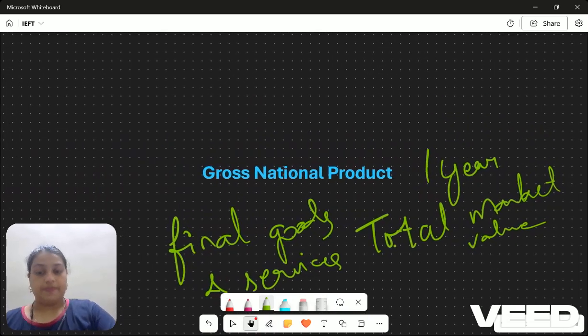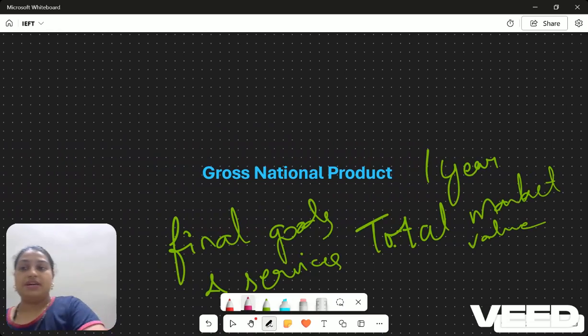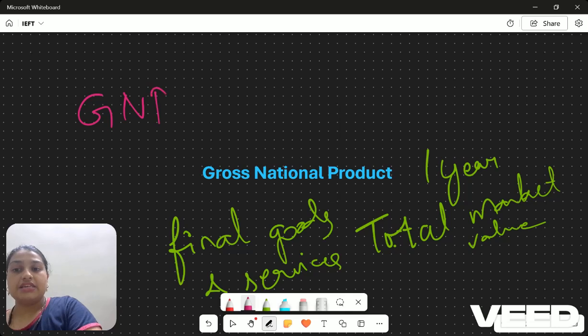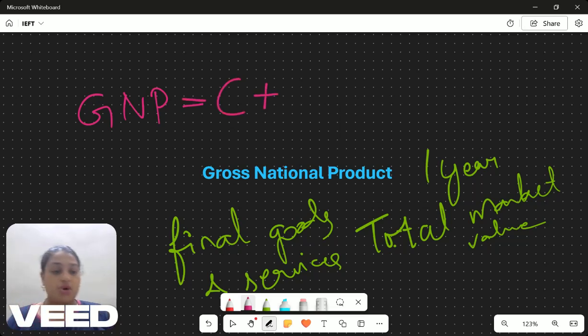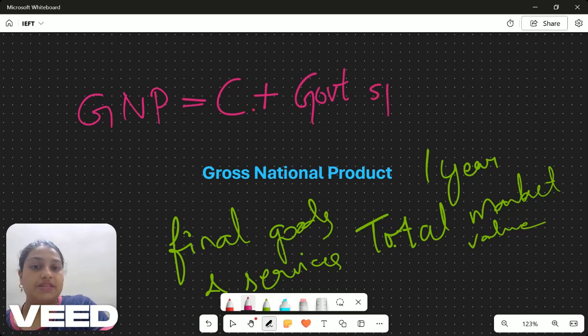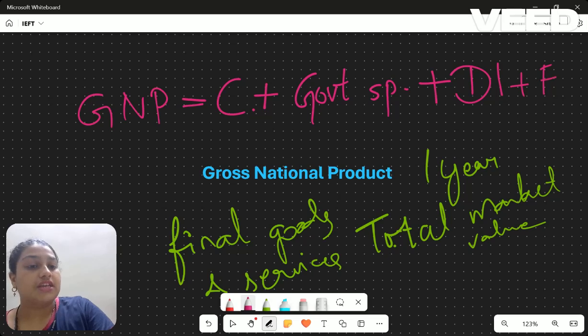Now if we are taking the formula for GNP, I can write GNP as C for consumption. This is equal to consumption plus government spending, how much the government is spending, plus domestic investment and foreign investment.